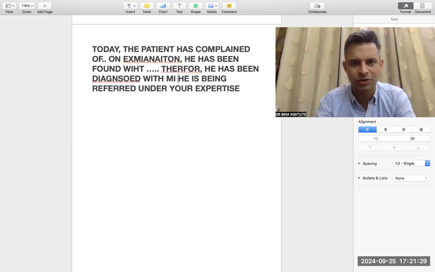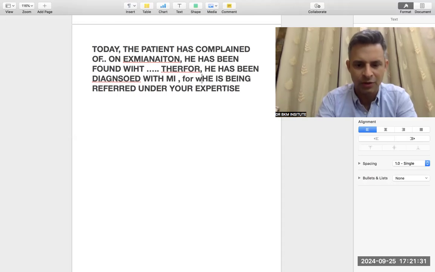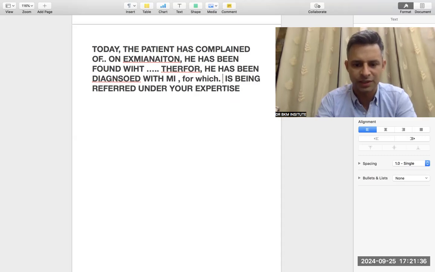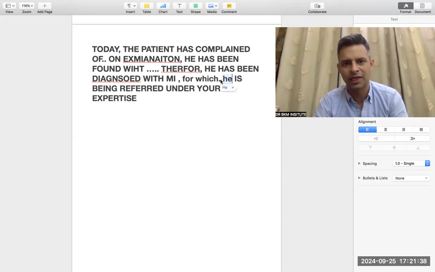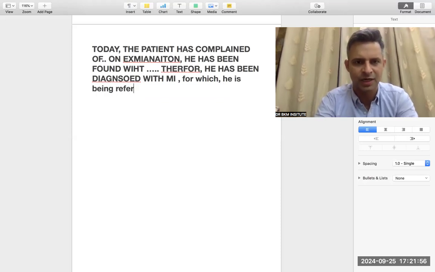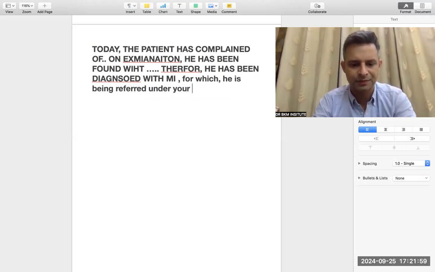again, I will make the punctuations okay so that you can learn how to use the connectors. So for which he is being referred, with a small r. So ultimately this will go like this. For which is the connector, so commas on both sides. Therefore, he has been diagnosed with myocardial infarction, for which he is being referred. H small. He is being referred under your expertise. Everything small. In the real one, I was using caps by chance, but yeah, this is what will come as the final thing.